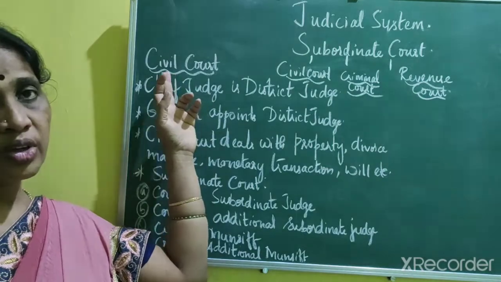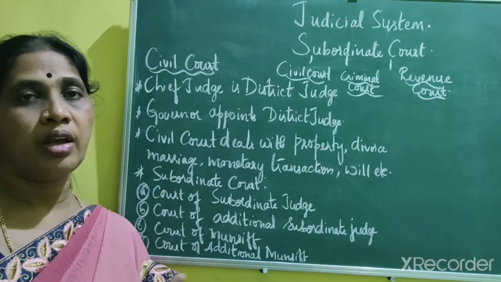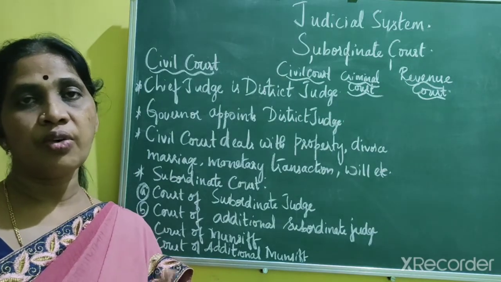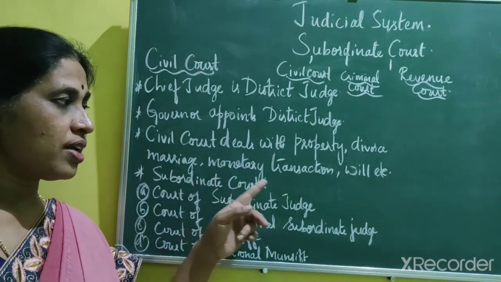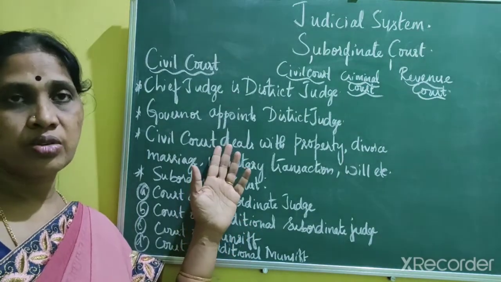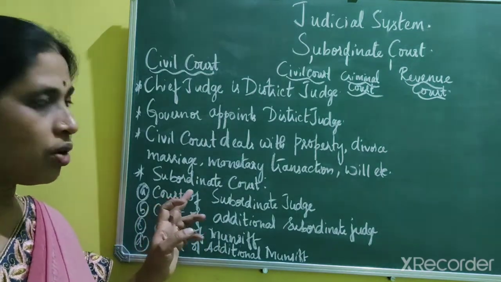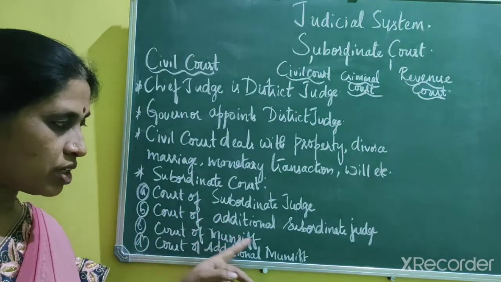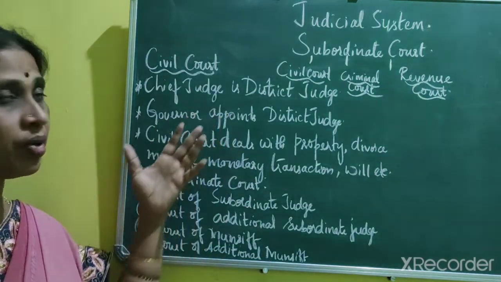The civil court deals with matters related to property, money, land and monetary transactions, marriage, divorce, and also wills. It also has appellate jurisdiction. That means this civil court also receives appeals from the lower courts. The subordinate courts under this district court are the Court of Subordinate Judge, Court of Additional Subordinate Judge, Court of Munsif, and Court of Additional Munsif. So this is about the civil court.